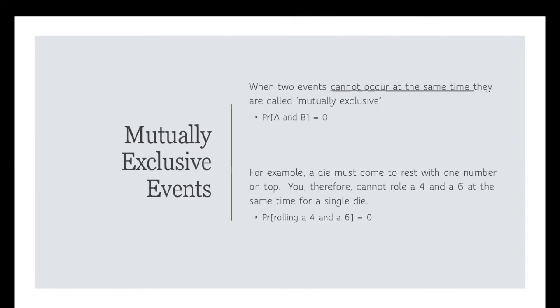So you can therefore roll a 4, or you can roll a 6, but you can't roll a 4 and a 6 at the same time. So the probability then of rolling a 4 and a 6 with a single die is equal to 0. So the events of a 4 turning up and a 6 turning up on a single die are mutually exclusive.